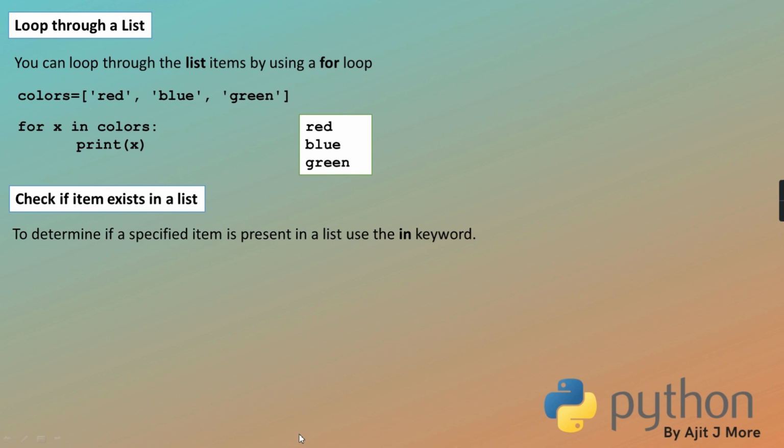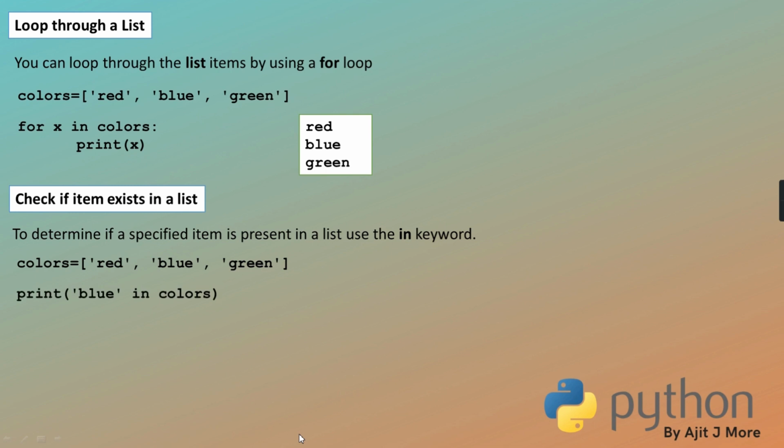So to determine if a specified item is present in a list, use the in keyword. Using in is an operator. According to Python, in is called a membership operator. See, colors equal to, this is a list of colors, red, blue, green.